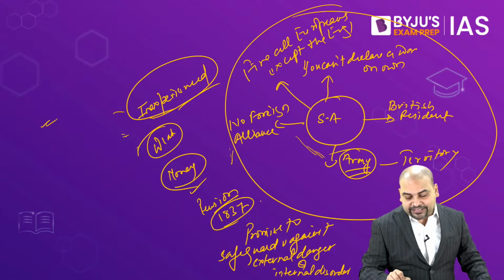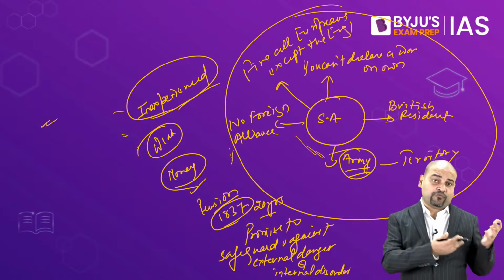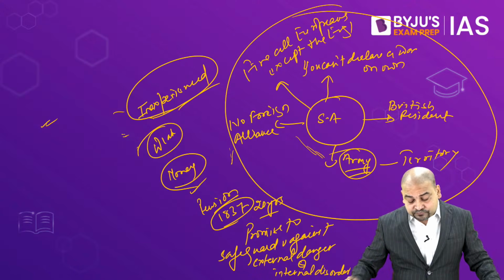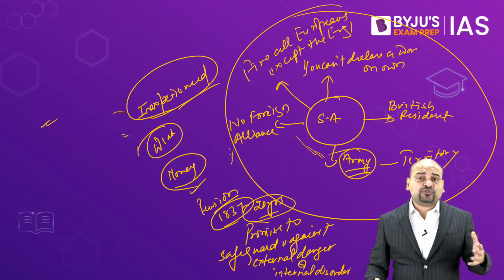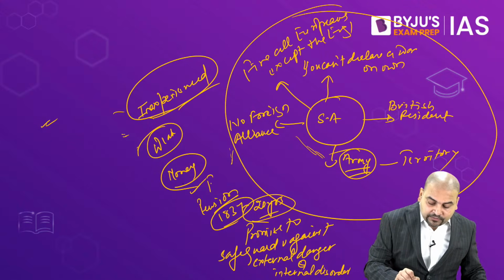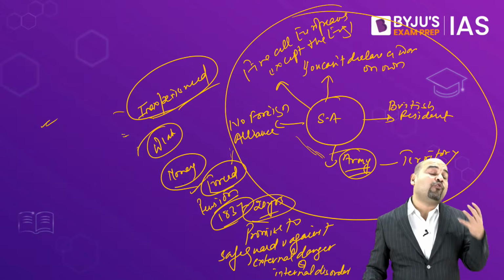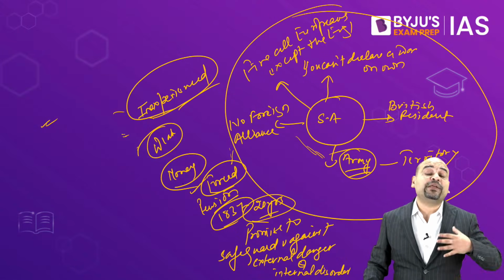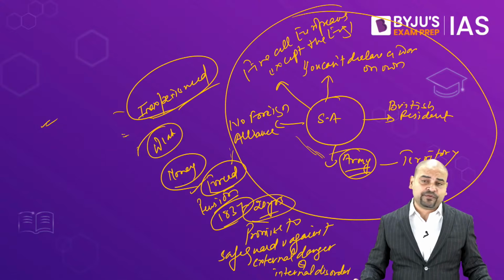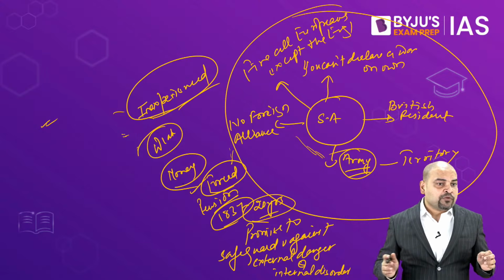So for the last 20 years, he has been on a pension, what the Britishers had been giving him. So Bahadur Shah was now forced, the soldiers, the sepoys, they had forced Bahadur Shah Zafar to become the ruler, to lead this 1857 revolt. He was not very happy.